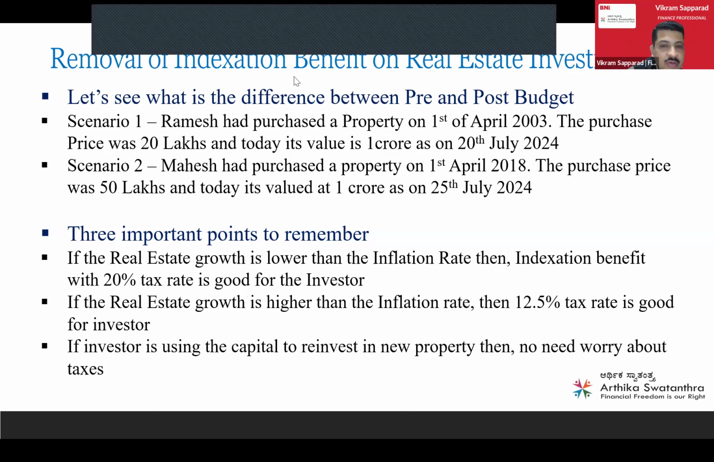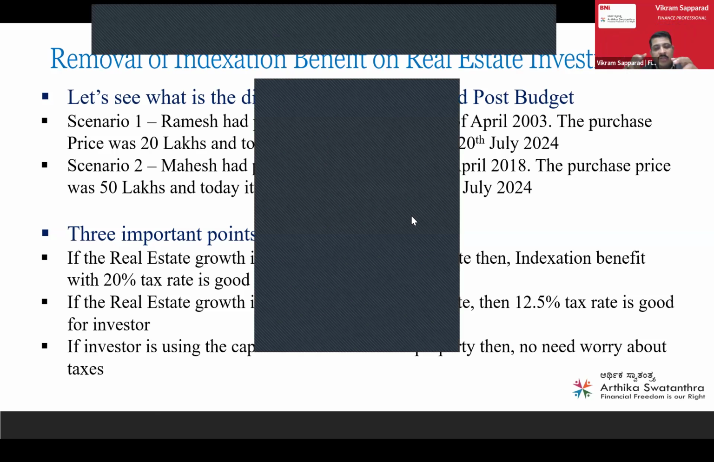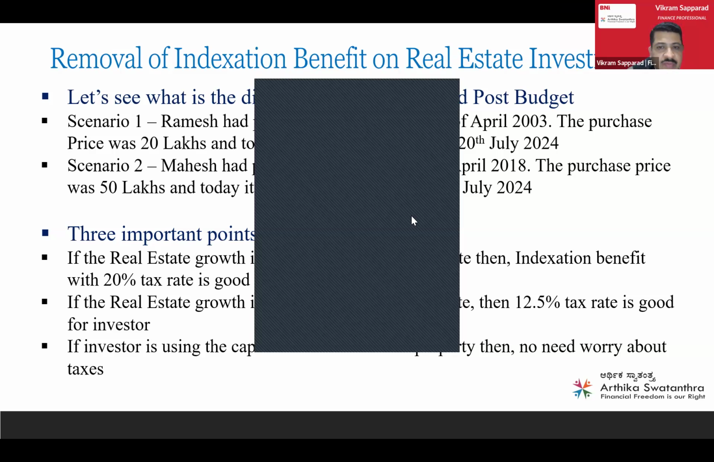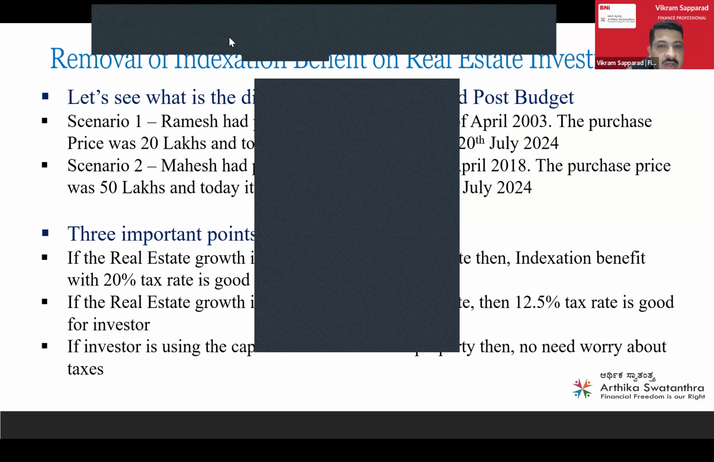Clear with this concept? How the removal of indexation benefit is affecting my taxes in case of real estate. Any questions? Any clarifications? If the concept is clear, you can say clear, or you can type in understood. Yes, few people are responding. Thank you.